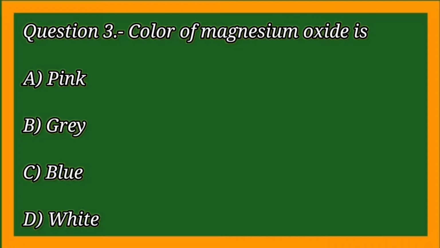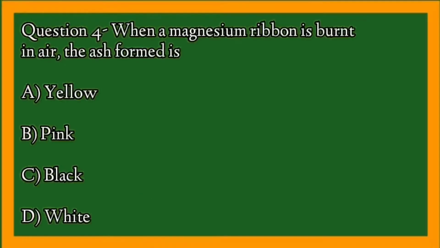Color of magnesium oxide is. When a magnesium ribbon is burned in air, the ash formed is.